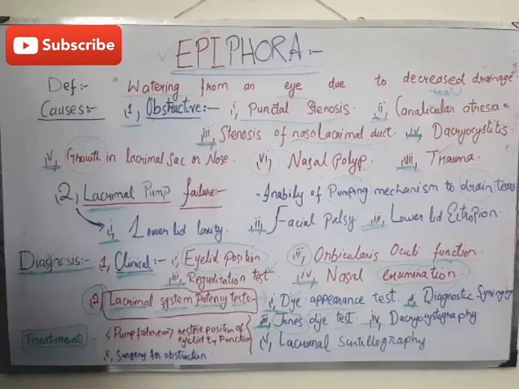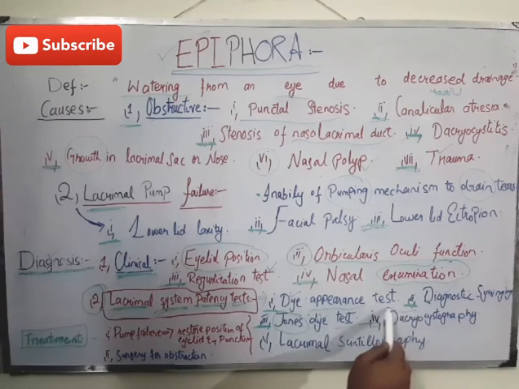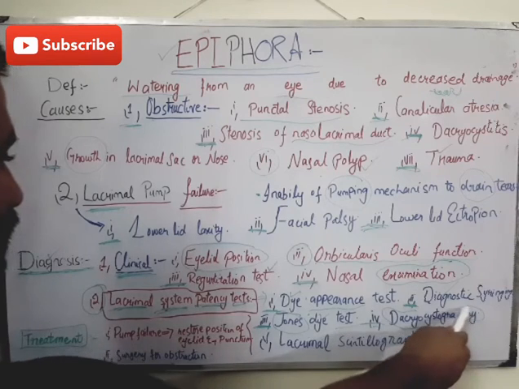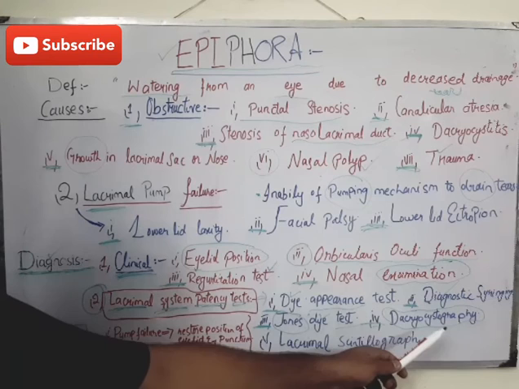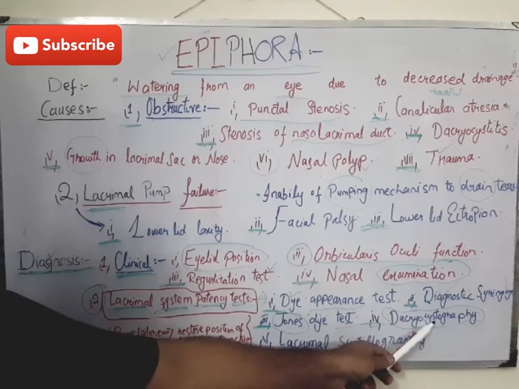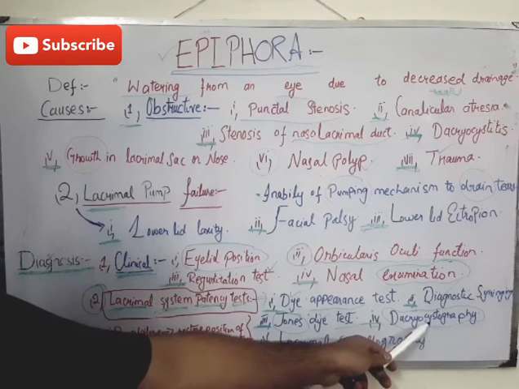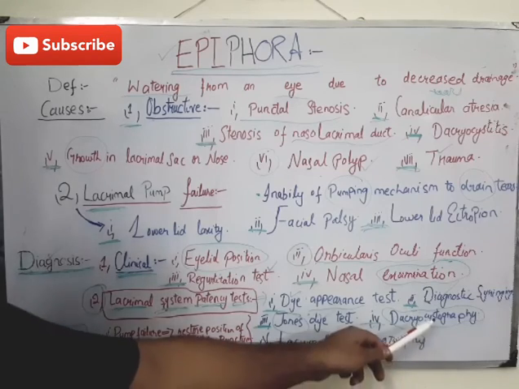Fourth one is dacryocystography. In this, a contrast medium is injected through the canaliculi and X-rays are taken for the detection of diverticula and fistula.